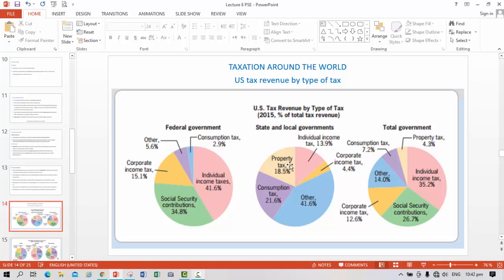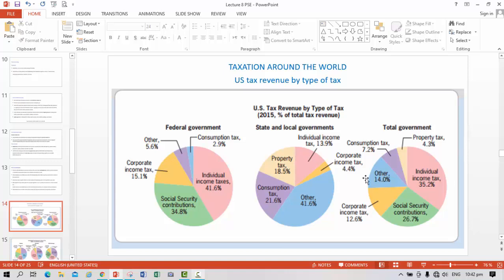Similarly, under state governments, the states collect 18.5% from property tax. Remember, this tax is not included in the federal government tax. It is a provincial, state-level tax. They collect 21.6% from consumption, 41.6% from others, 13.9% from individual income tax, and 4.4% from corporate tax.